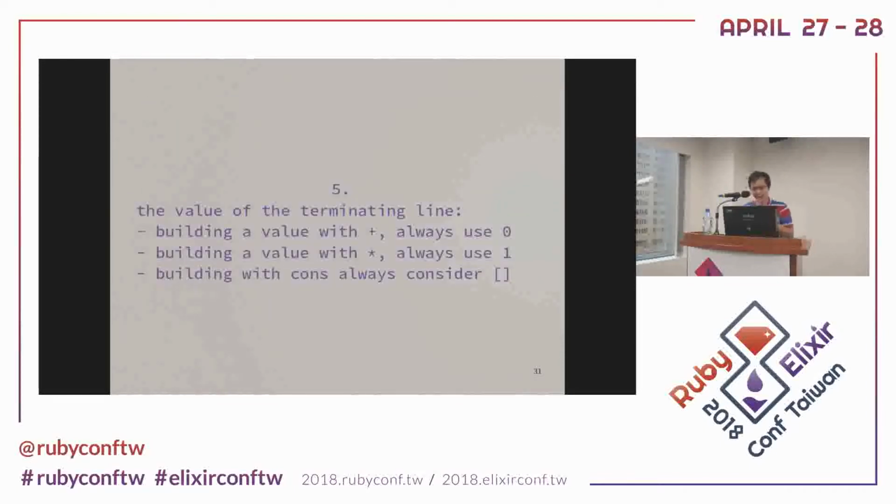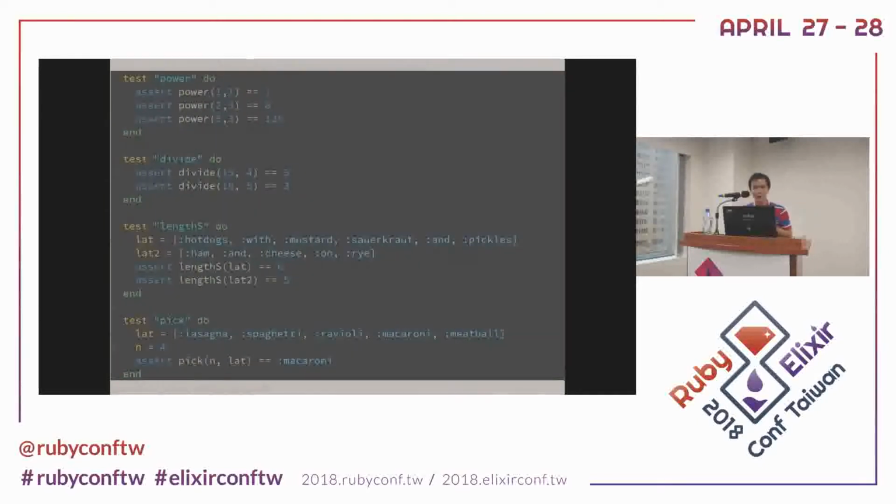Not only lists, you can do it with numbers too. For example, with a list, you always consider the termination line to be an empty list. We talk about it a lot. If it's a number and you're building the value by multiplying things, you always use 1. And if it's a plus thing, you use 0. Let's look at some examples. By power, yeah, we can do power using recursion, like 2 power 3 is 8, 5 power 3 is 125.